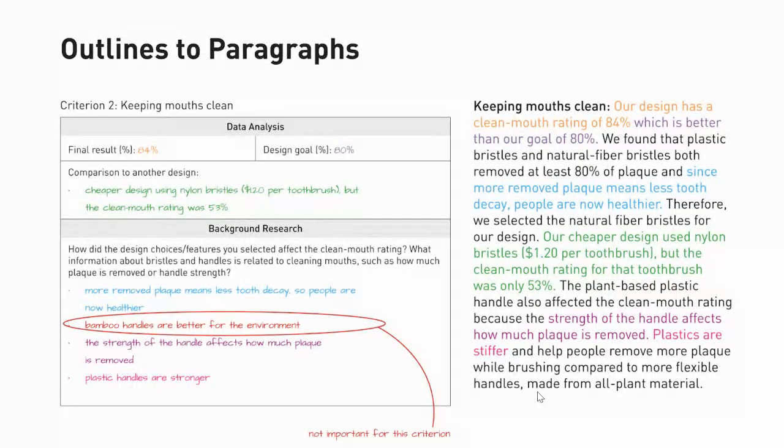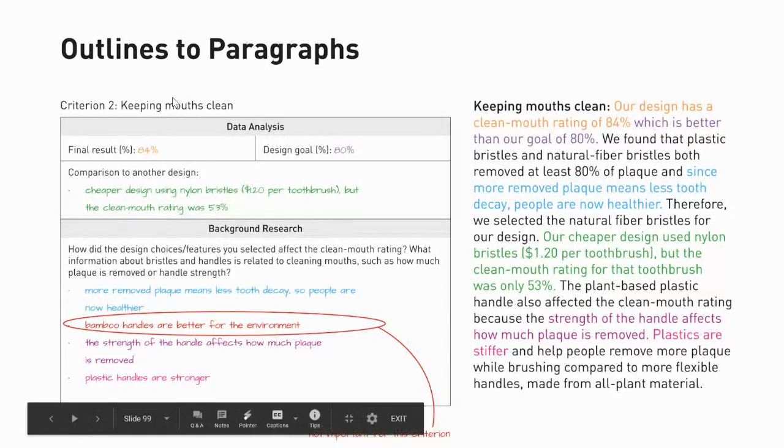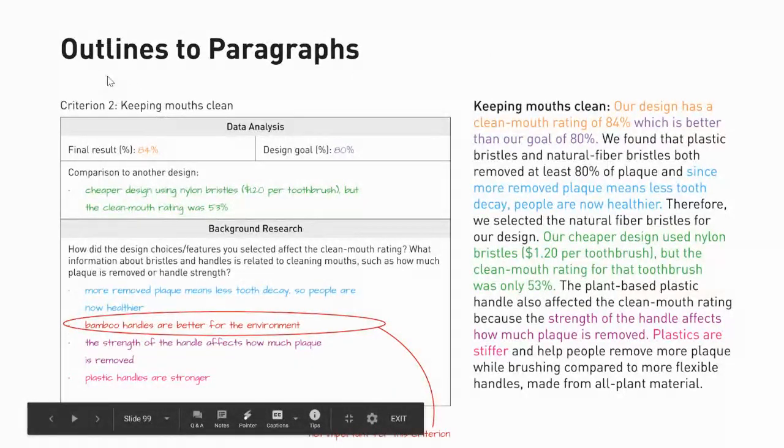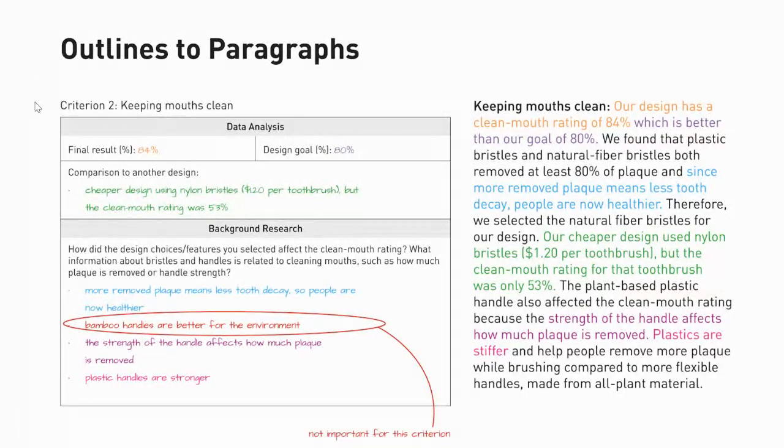So let's remember what we talked about with day 8 of our lesson, which was making our outline, which is going to springboard us into our paragraph. So we want to recall that in our outline, we reported what our final result was, what our design goal was, and we connect everything back to our criteria that we selected. This example I'm showing you is from a different engineering challenge. This one is about designing a toothbrush, but the concepts apply. So you're going to make sure that you connect to your criteria.